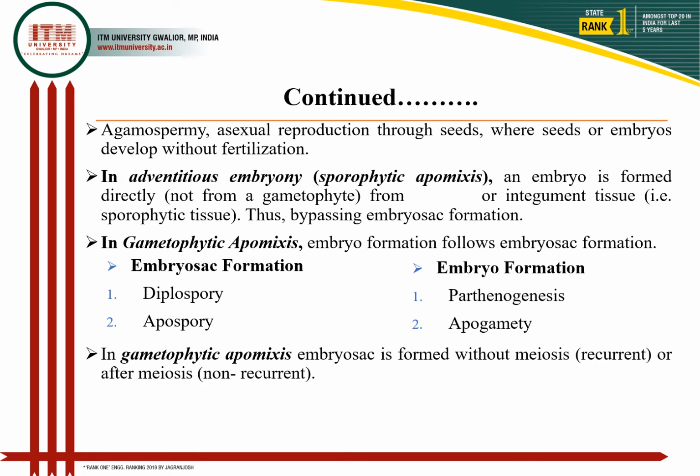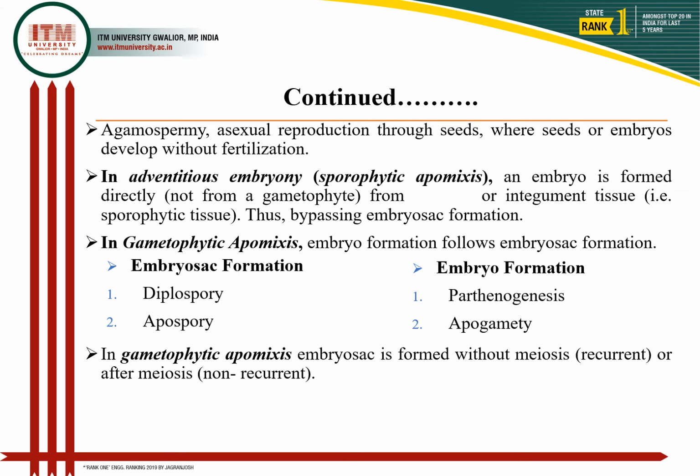Gametophytic apomixis includes embryo sac formation which may occur due to meiosis as per normal, or without meiosis. If it is without meiosis, the cells inside the embryo sac will be diploid and able to continue to the next generation. That's why it is called recurrent apomixis.